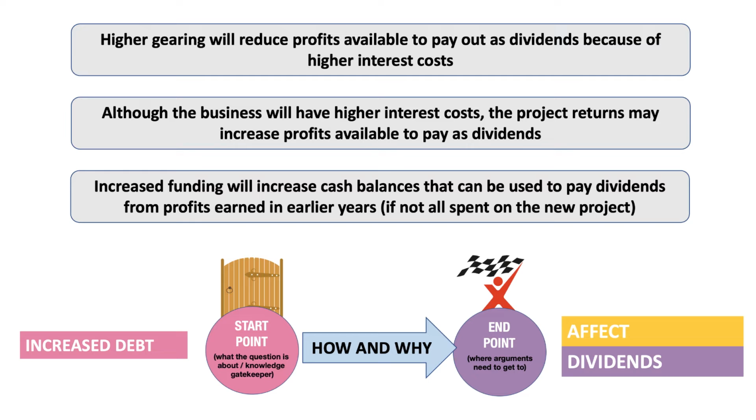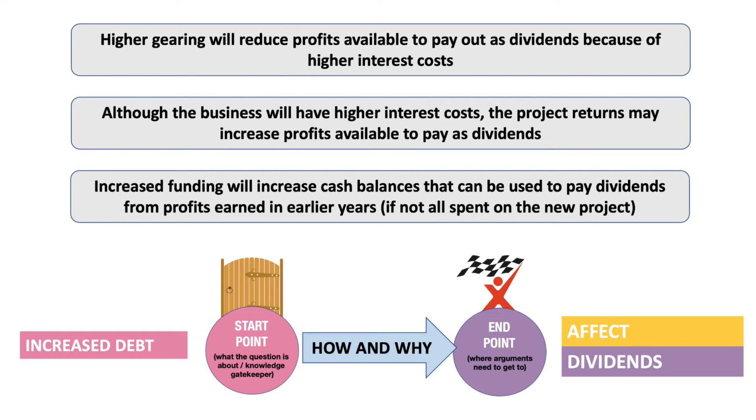9 marks, you haven't got a lot of time to do too much thinking. You need to crack on and develop 1 or 2 points. In this case, 1 point. Let's just have a look at some possible points. The top one there, higher gearing will reduce profits available to pay out as dividends because of higher interest costs. A classic line, absolutely right. Higher debt, higher interest, therefore lower profits.